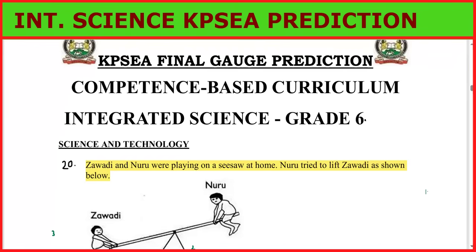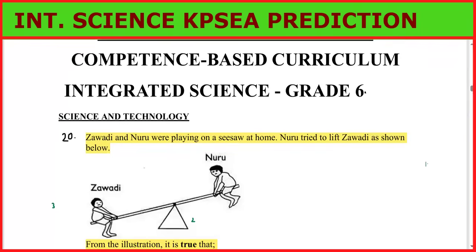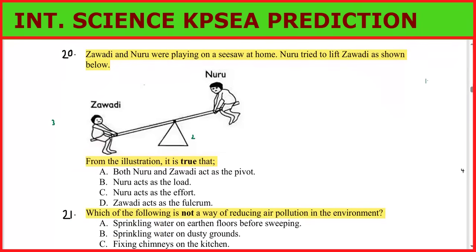Zawadi and Nuru were playing on a seesaw at home. Nuru tried to lift Zawadi as shown in the picture. So you can see this picture. We have Zawadi, we have Nuru, and we want to know from the illustration, it is true to say that both Nuru and Zawadi act as pivot. Nuru acts as the load. Nuru acts as the effort. Zawadi acts as the fulcrum.